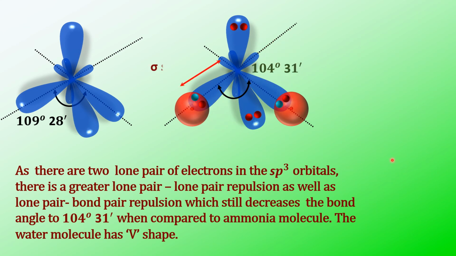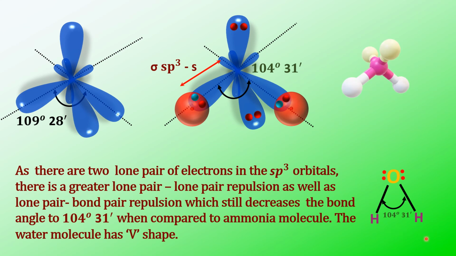Now we'll see the 3D model for this. The bonds are sigma sp3s. This is also sigma sp3s. So two sigma sp3s bonds are formed. See, this is the skeletal structure for the water molecule, two lone pairs, and then these are the two sigma sp3s bonds, and the angle is 104 degrees 31 minutes.